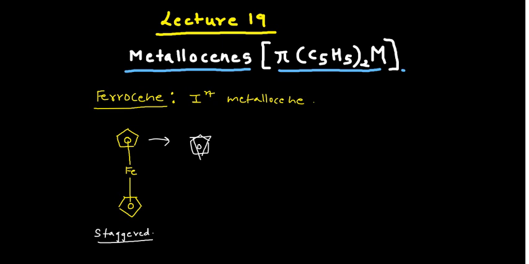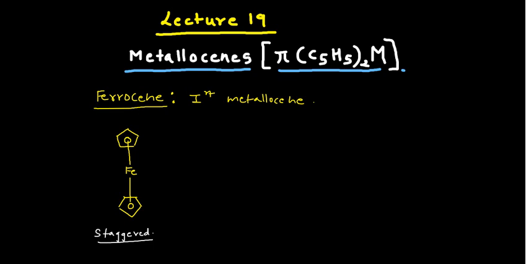Let me remove it. First, say this is the bottom ring, and then you have this ring. So these bonds will not cover each other. So this is the staggered conformation. However, it is not very clear from this figure, so you can remember in that manner that these two rings are in the staggered form.